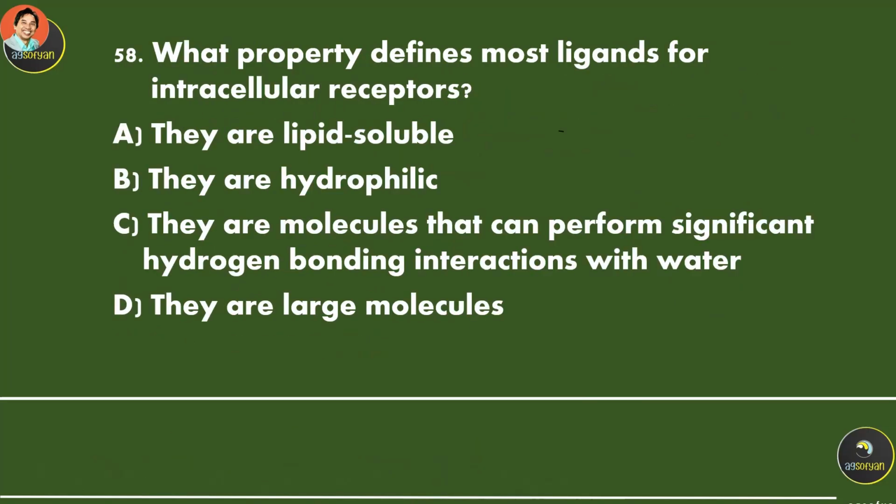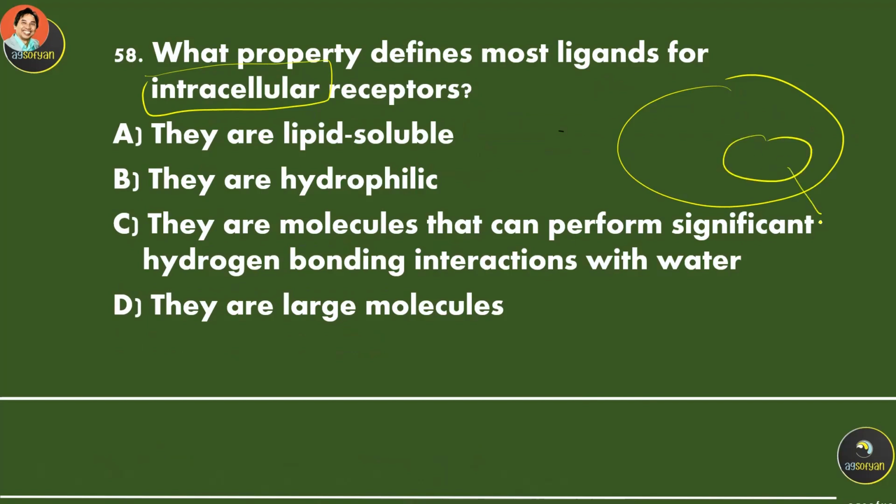What property defines most ligands for intracellular receptors? So the receptor is actually inside the cell. Let's say this is the cell, this is the nucleus, this is the DNA. So some receptors are actually located here, and then the hormone.